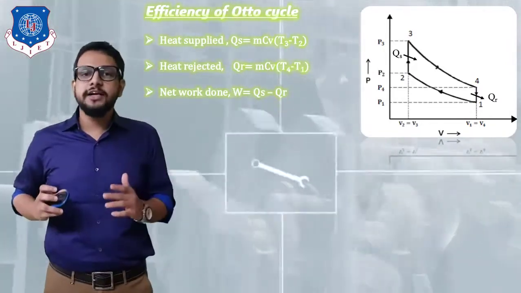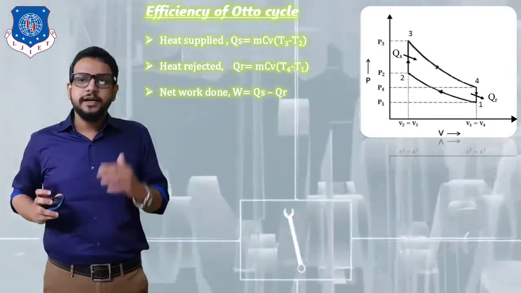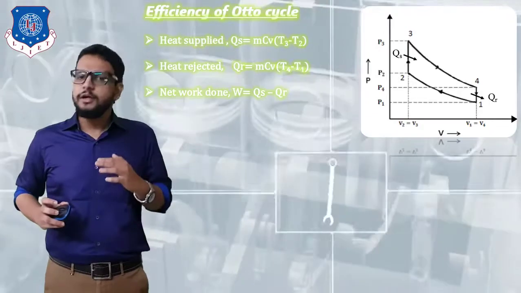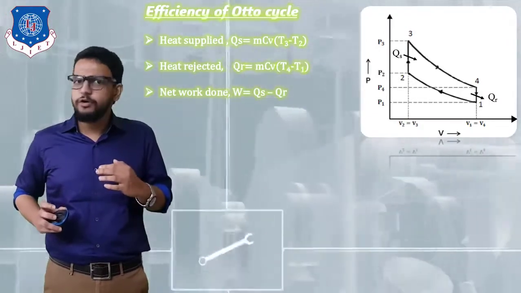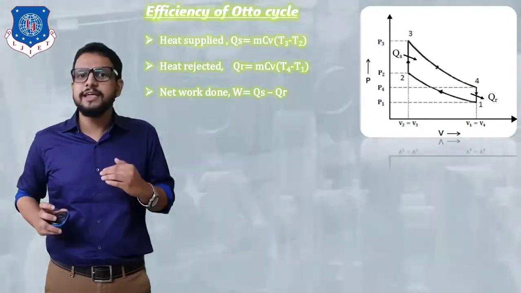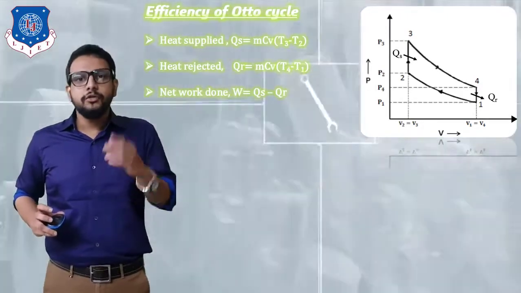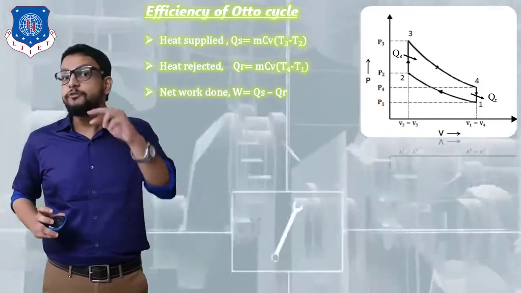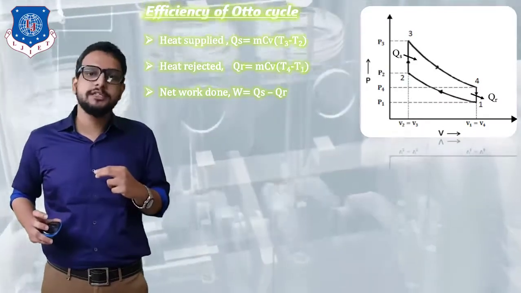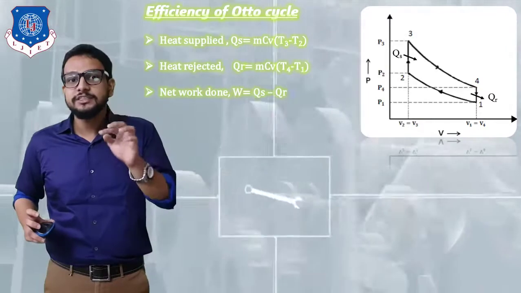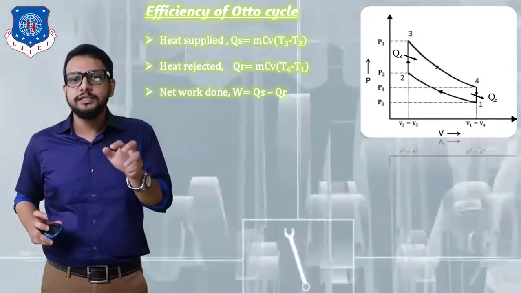Now next is heat rejected, that is QR. Again heat is rejected at constant volume, from state 4 to state 1. So the formula is going to remain the same, that is MCV delta T, the change in temperature. But over here I have written MCV T4 minus T1 instead of T1 minus T4, that is final temperature minus initial. The reason is that we need just a numeric value of QR, that is a bigger value.